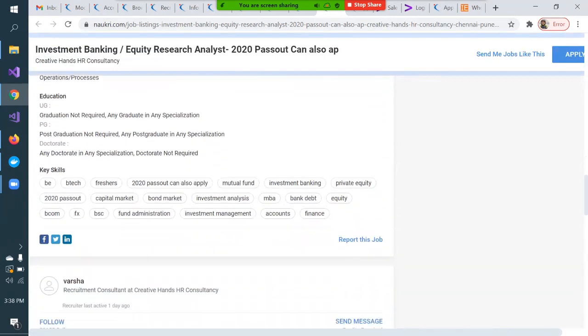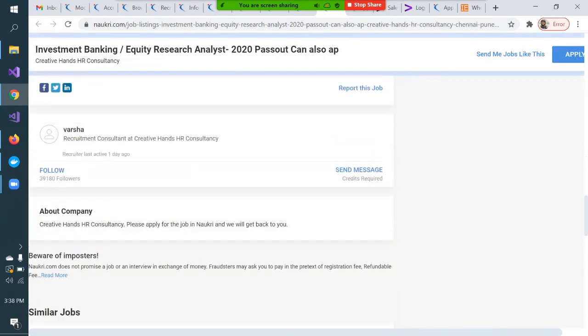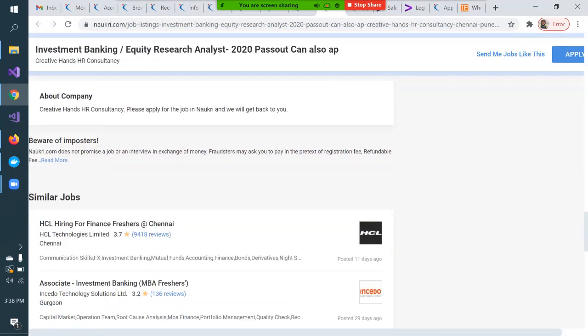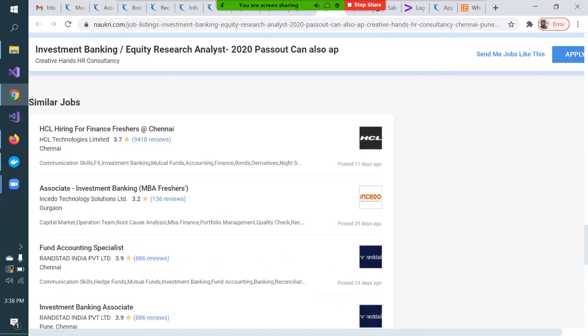It is giving me complete detail about this job. So who is the HR who has posted it? I should follow this HR because this HR Varsha is sharing mostly MBA related jobs. So I should follow this kind of HR. So that's what I'm following, this HR. Similar jobs. Okay, these are some of the similar jobs.